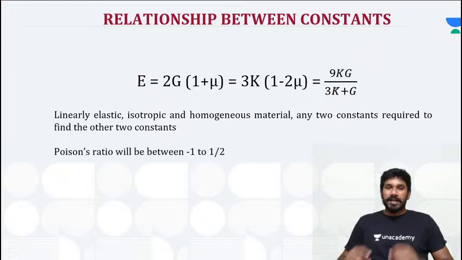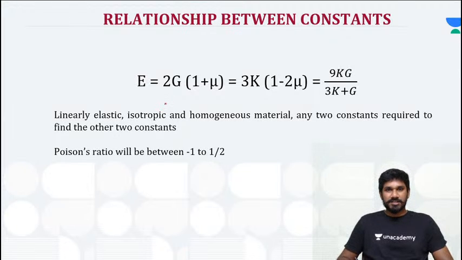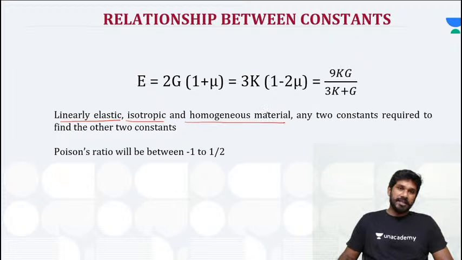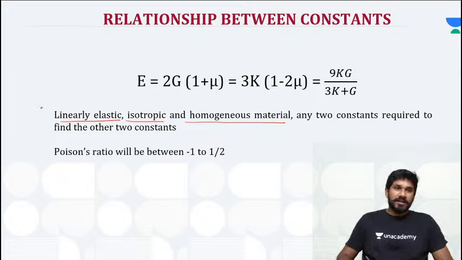Before going into it, I need to provide a few fundamental information about elastic constants, right? So let us move on. This equation is applicable for linearly elastic, isotropic and homogeneous material. These words are very important.